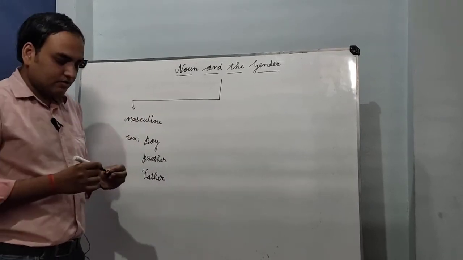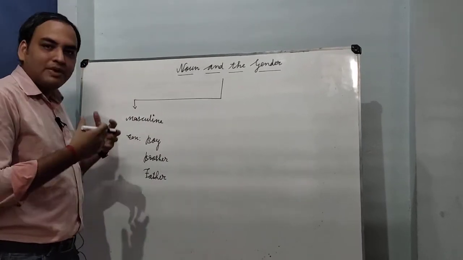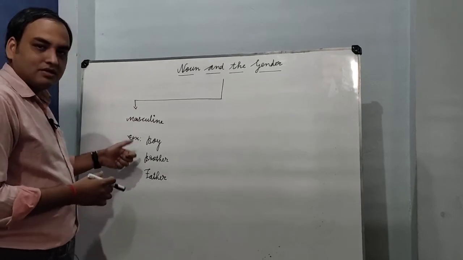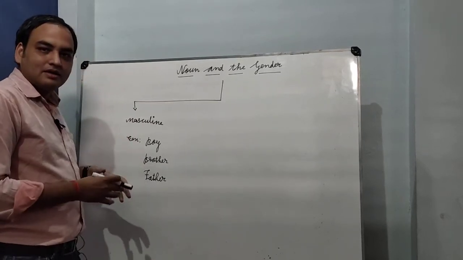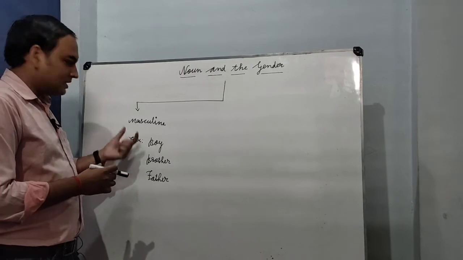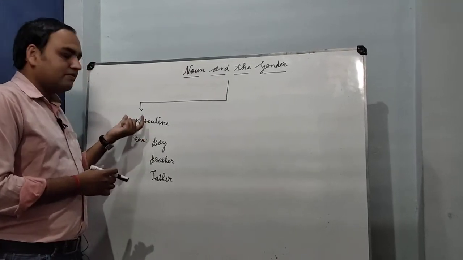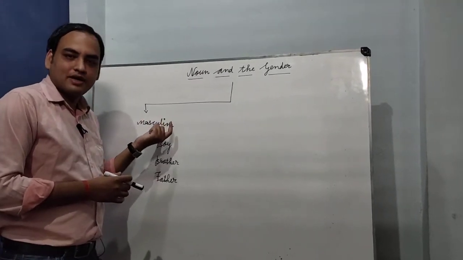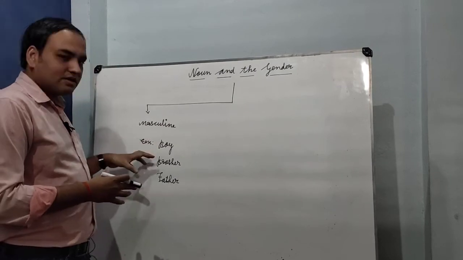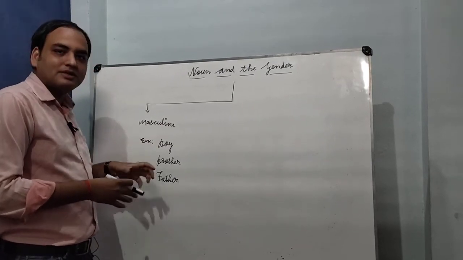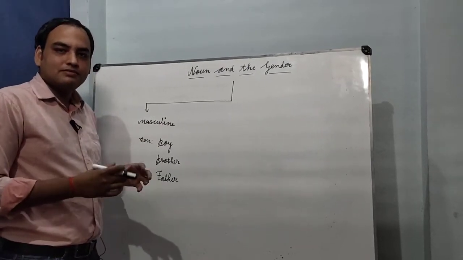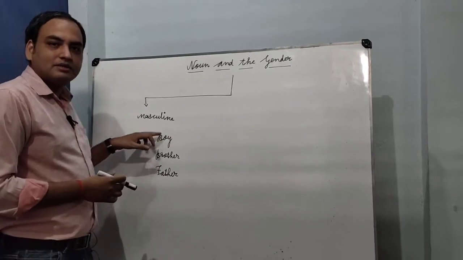These are the words, they represent male species. Okay, so we can consider these words in the category of masculine gender. I am writing here only 3 words, but there are so many words. They come in the masculine gender.